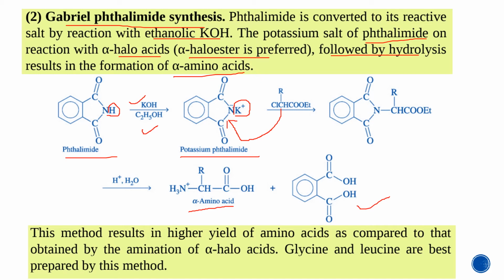This method results in higher yield of alpha amino acids as compared to that obtained by amination of alpha halo acids. Glycine and leucine are best prepared by this method. So these two amino acids can be prepared very well by this Gabriel phthalimide synthesis. This topic is important for your exam and is a very frequently asked question.